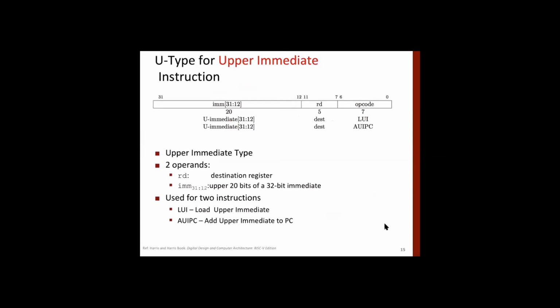Okay, the other instruction that we have not discussed so far is upper immediate, but you have used that. There are two instructions, LUI and AUIPC. First one is LUI, load upper immediate. Now the immediate field here is 20 bits. We are not doing any manipulation here, right? So it's just 20 bits.